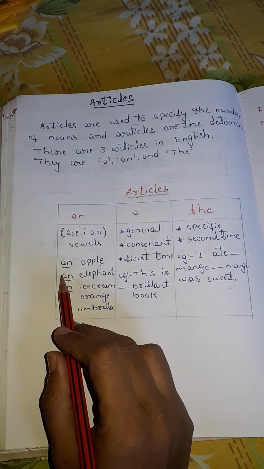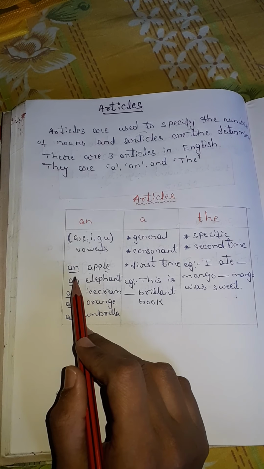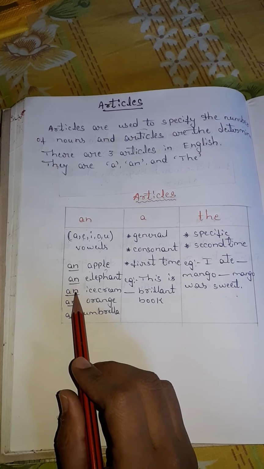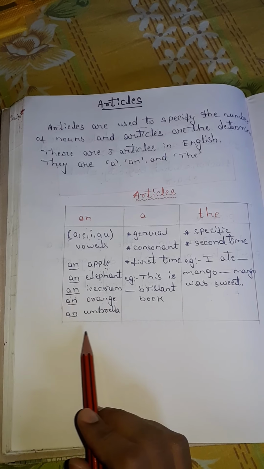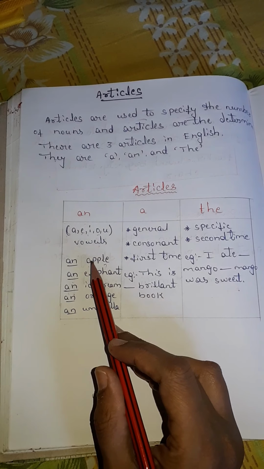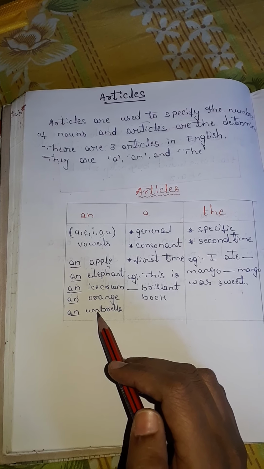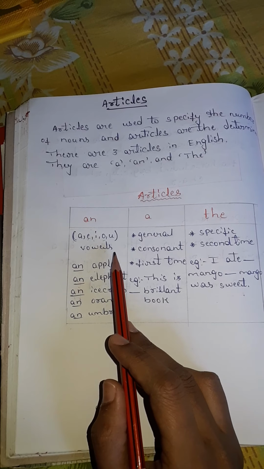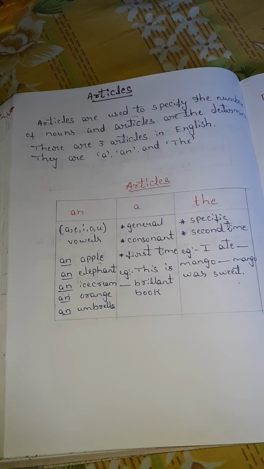Here I wrote an apple, an elephant, an ice cream, an orange, an umbrella. See, A, E, I, O, U. These five words begin with a vowel sound. So you have to put an in front of the vowels.